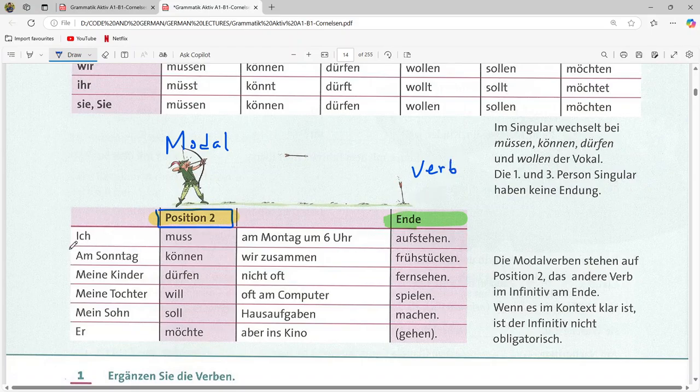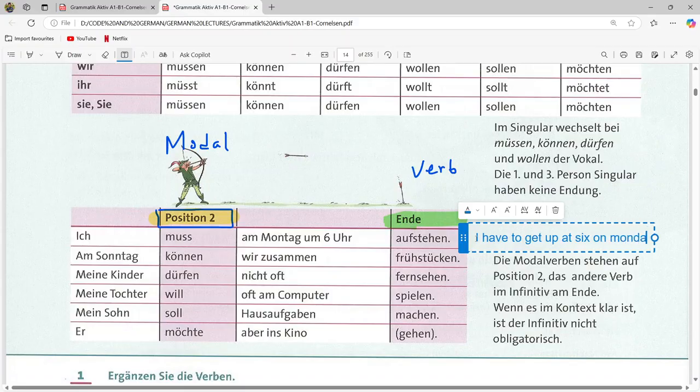Okay, for example, this is a sentence: Ich muss am Montag um 6 Uhr aufstehen. What does it mean? I have to, on Monday at 6, get up. In English, this sentence becomes: I have to get up at 6 on Monday, right?